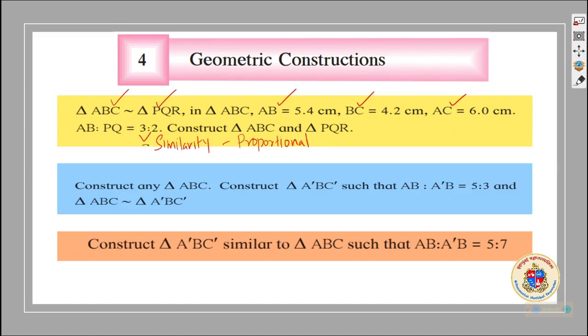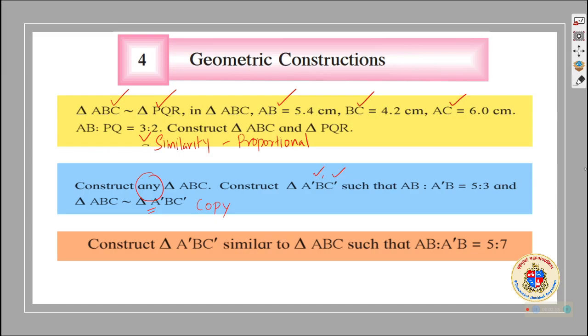Another type of construction you have to learn is to construct any triangle ABC, and then construct triangle A dash B C dash, which is similar to it. So it is just like, how can we copy a triangle? For that, what is given?